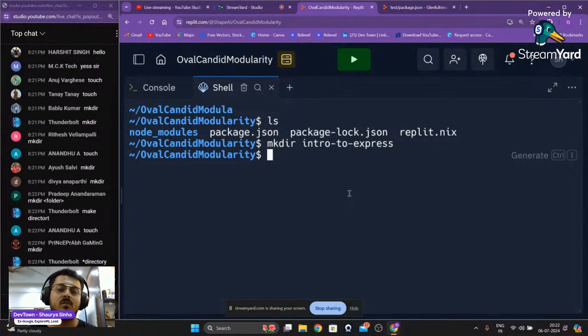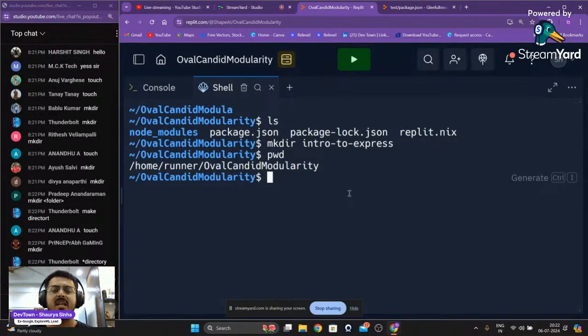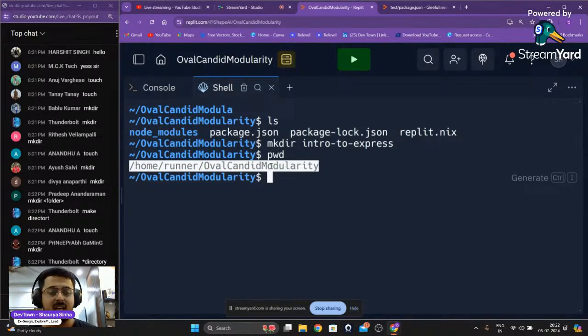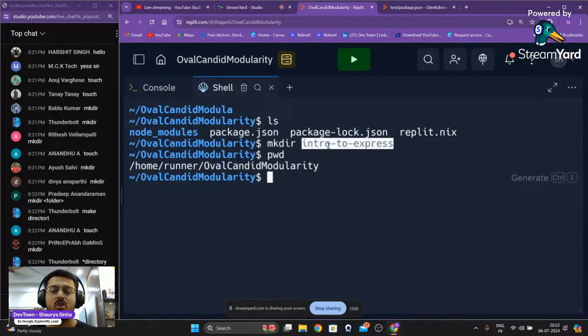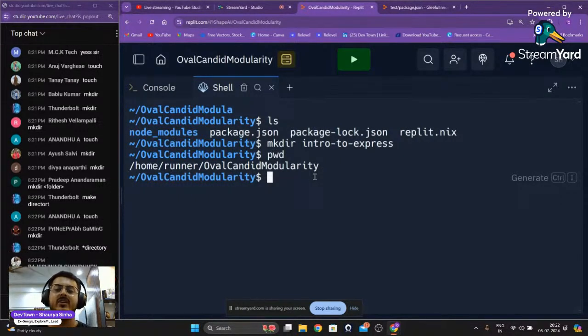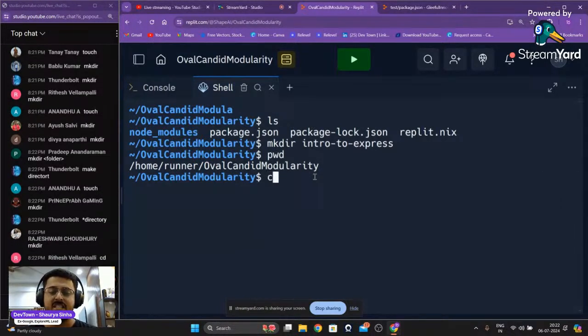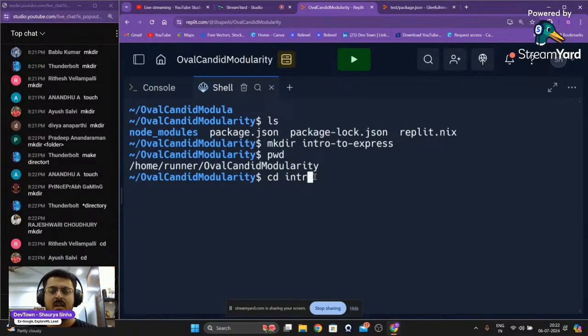Then if I do pwd, that is present working directory, I'm able to see the folder I'm currently present in. I want to get into this intro to express folder. How do I change my folder, guys? What is the command to go from the current folder into the intro to express folder? Very good, Ritesh. It is cd, or change directory, guys. I don't want to type the entire thing again and again.